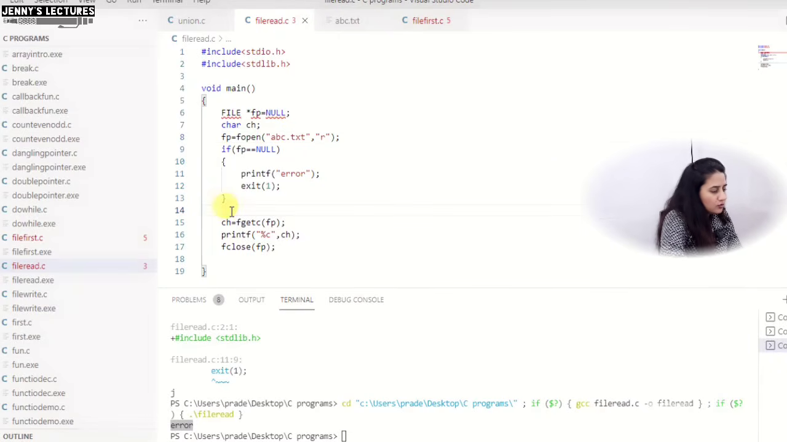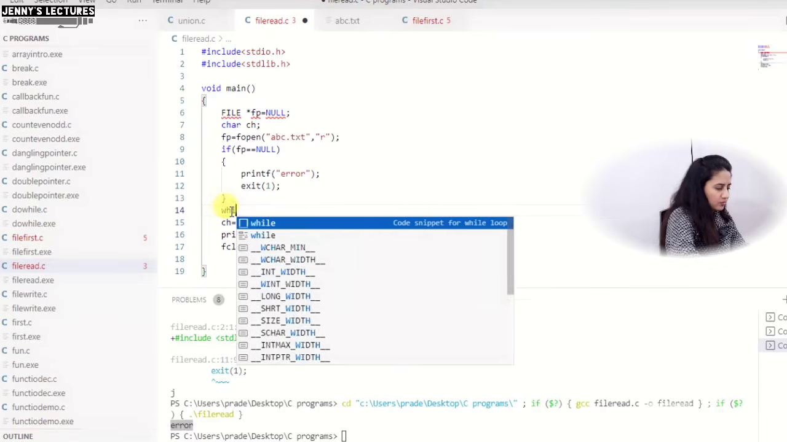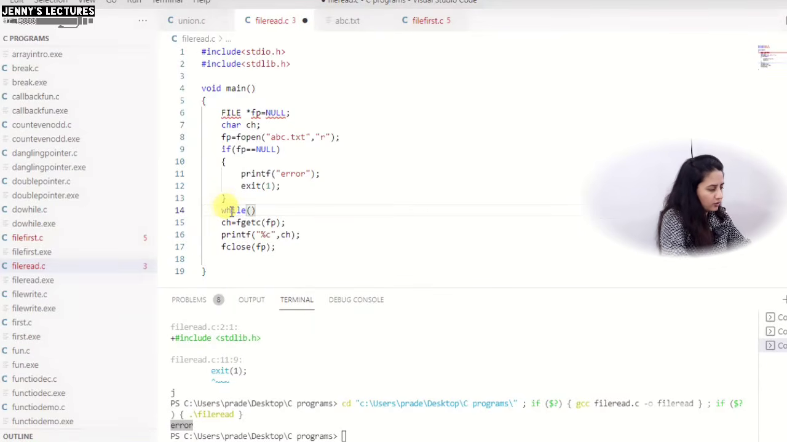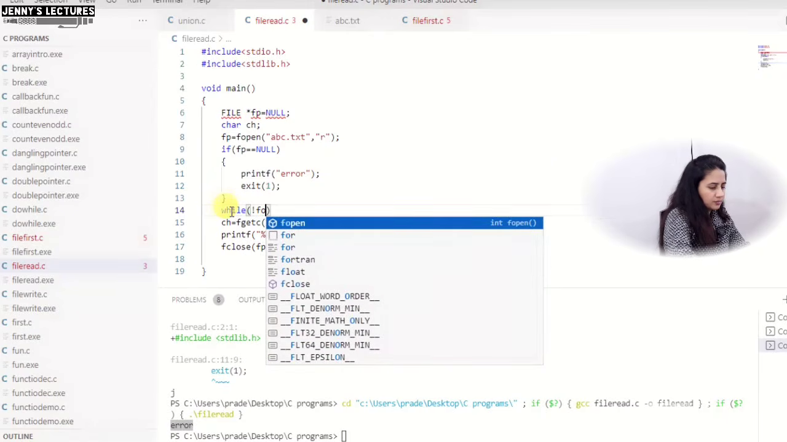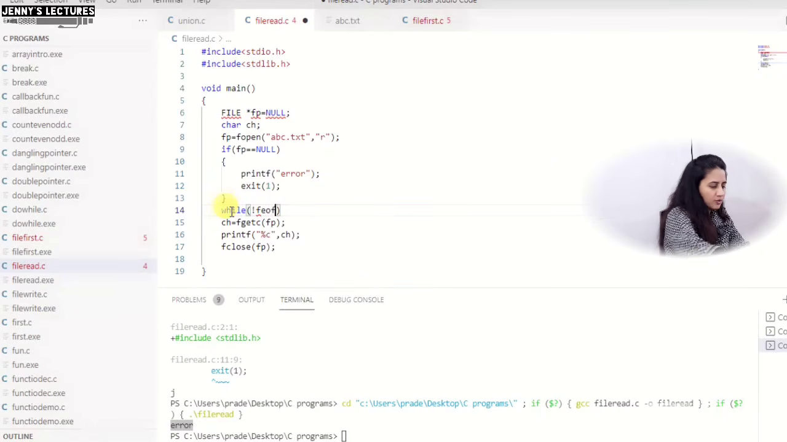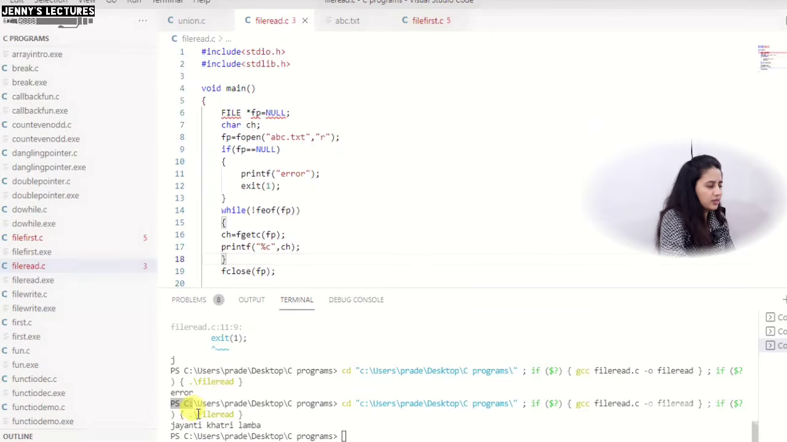Now if you want to read the complete file using this fgetc function, just write a while loop with the feof end of file function, pass fp there, and write these two lines into this while loop, and that's it. Character by character we are going to read. Now let me run this and show you. See, now the output is Jayanti Khatri Lamba, the complete file till end of file, right.